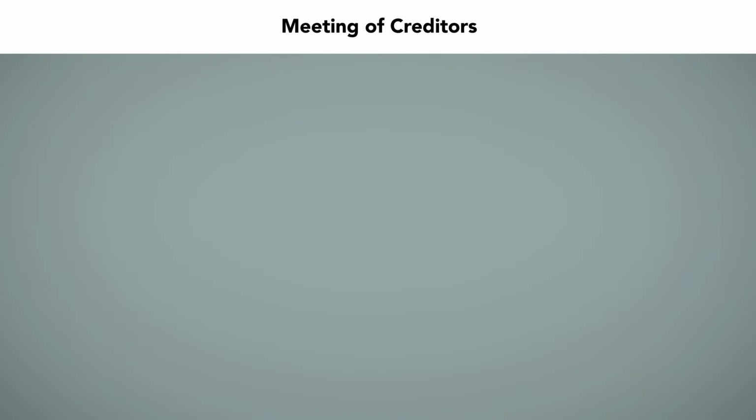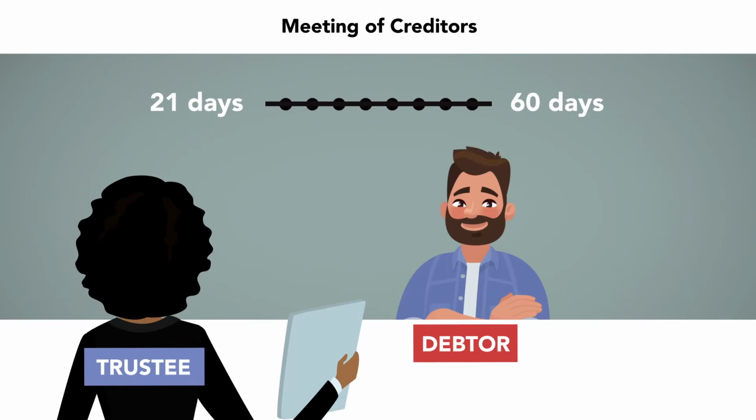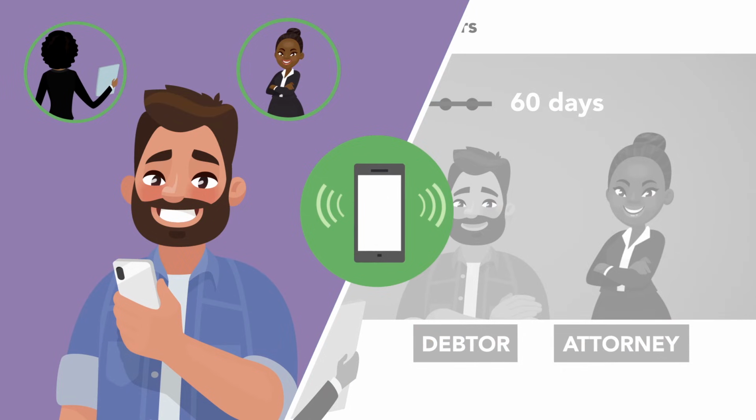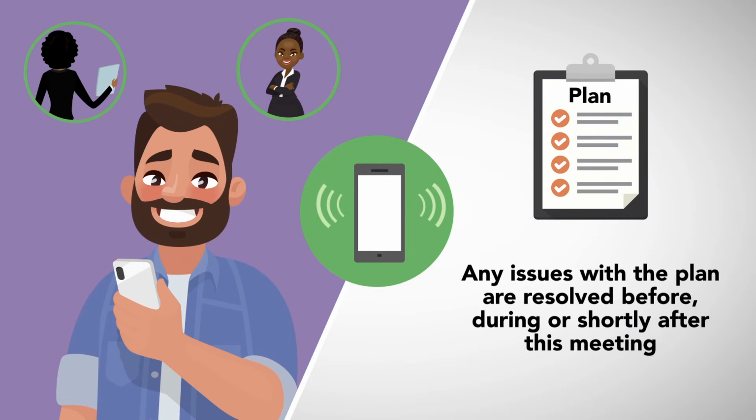Meeting of creditors. Sometime between 21 and 60 days after filing the petition, the trustee will hold a meeting of the creditors with the debtor and the debtor's attorney to discuss the plan. Attendance of the debtor is mandatory. To make sure that the plan is in order, the debtor, with his attorney, usually consults with the trustee before this meeting. Most of the time, any issues with the plan are resolved before, during, or shortly after this meeting, and the plan can go forward from there.